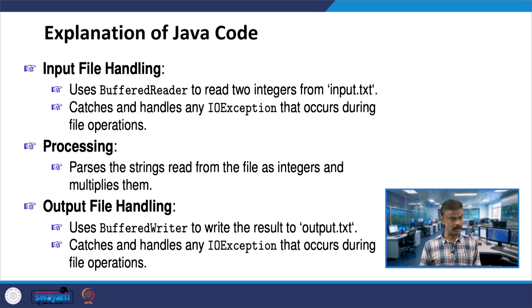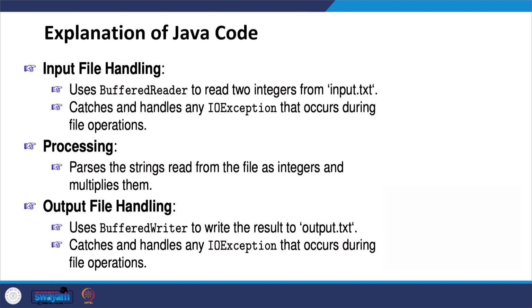Then it will parse the string. The meaning of parsing the string: you have two numbers, 1000 and 1729, and they will be separated so that they can be used for multiplying. One will be number 1, another one will be number 2. That is what parsing is, reading from the file as integers. In the first line you have 1000, in the second line you have 1729. These will be parsed, and then comes output file handling.